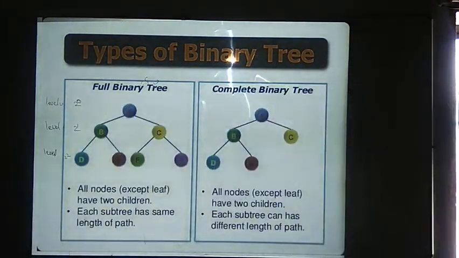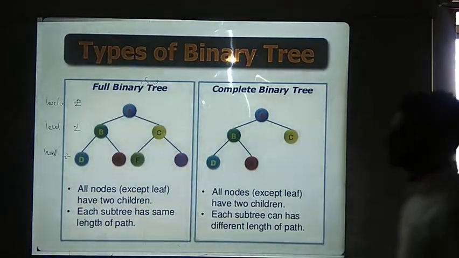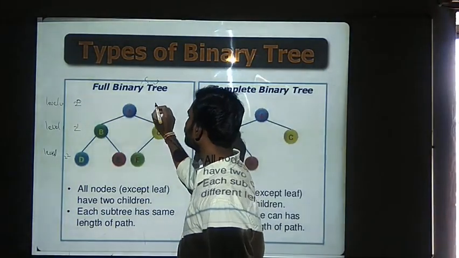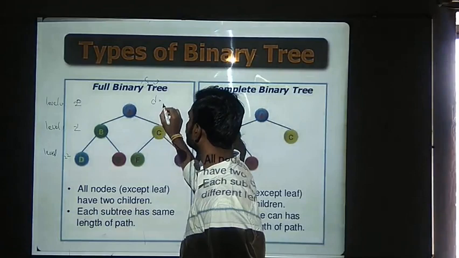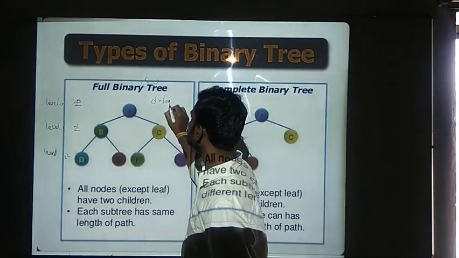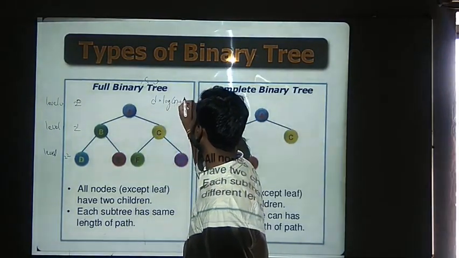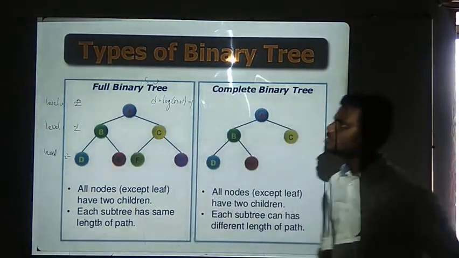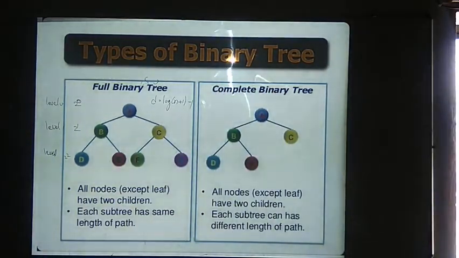In order to find the number of nodes, or the depth of the tree, you will have a formula related to your full binary tree. If you know the number of nodes, then you can find the depth. That is d is equal to log of n plus 1, minus 1. This is the formula for finding depth.